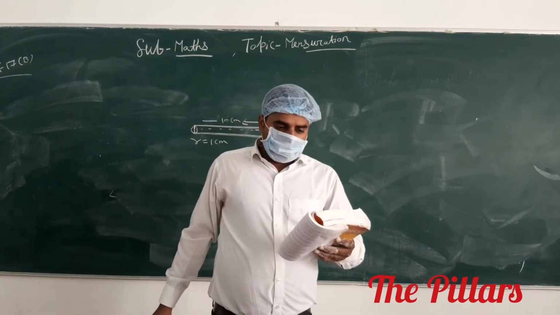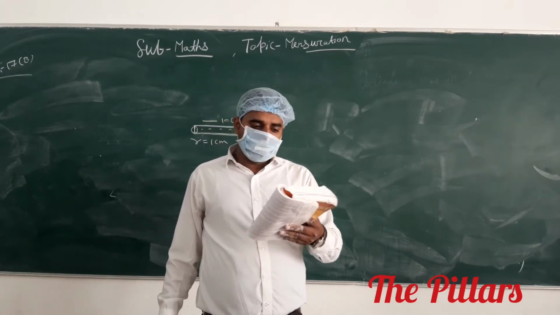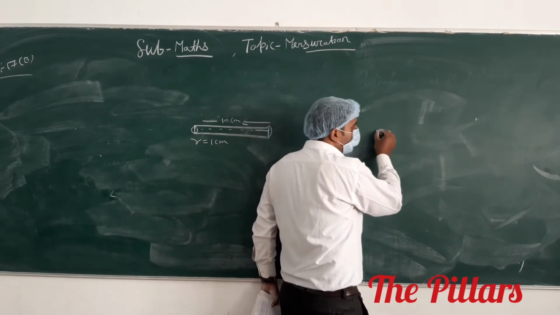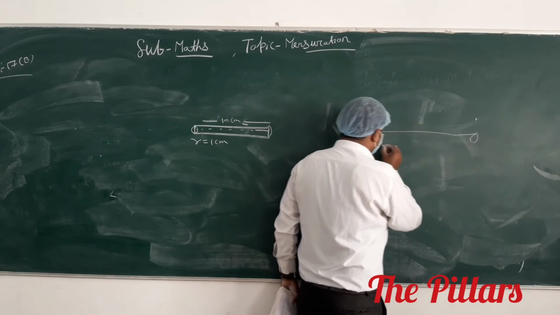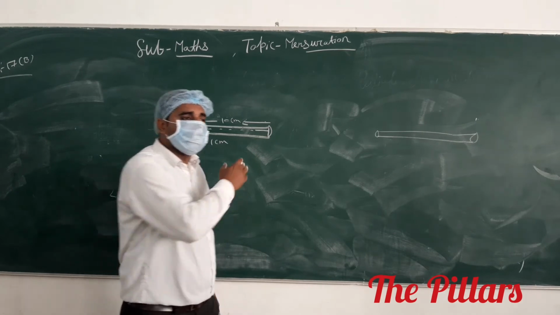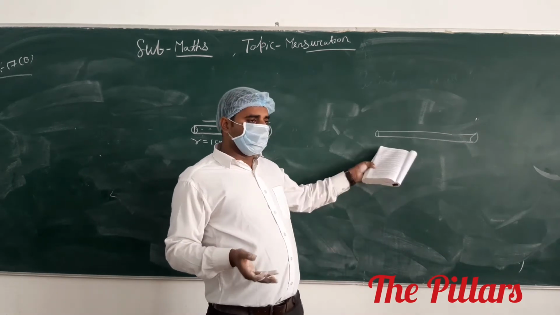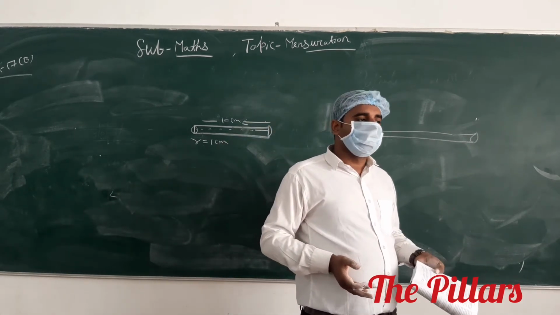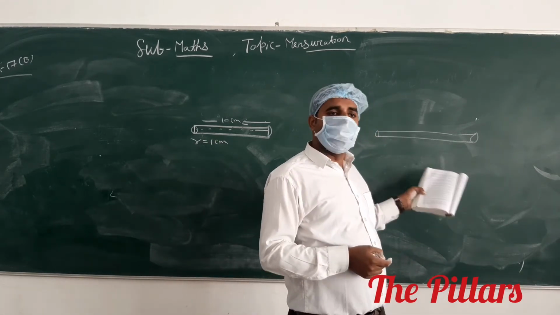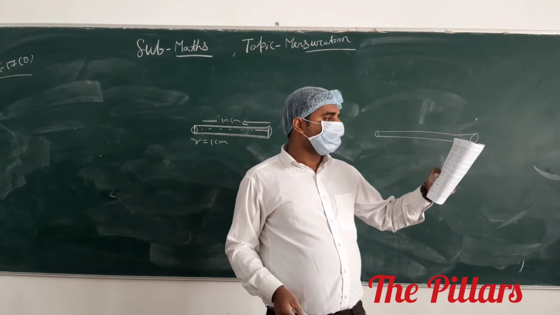It is drawn into a wire of uniform thickness and length 10 meter. Suppose we have to melt it and make a 10 meter wire. What are the changes? The radius is decreased. If the length is increased, then the radius is decreased, because the material is the same. Here 1 centimeter is the thickness, and here the thickness is much less, because this is only 10 centimeter in length and this is 10 meter.